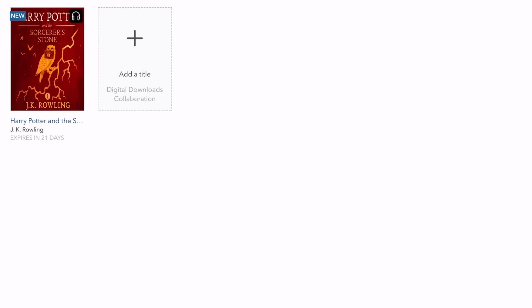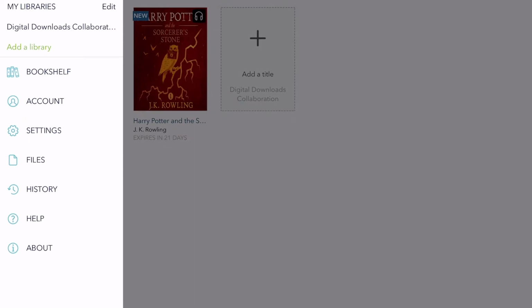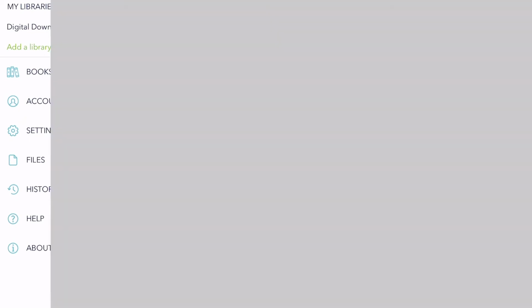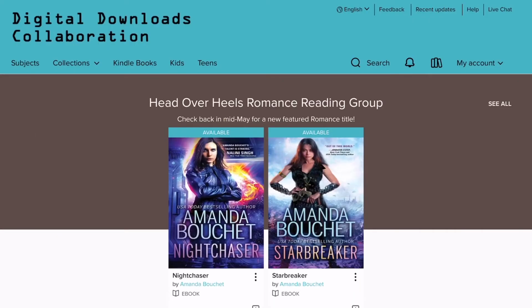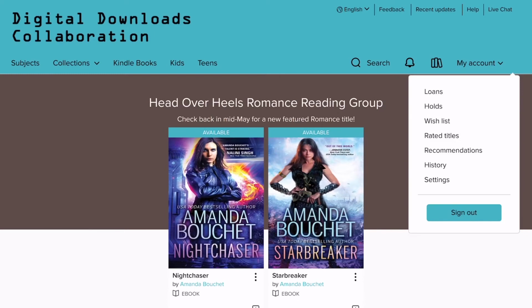And the process would be the same for a digital audiobook that you've downloaded and have been listening to. Just press, hold, and then select Return to Library if you do in fact want to return. Now, if you haven't already downloaded a copy of the book, you can go back to your account. So we'll go back to our menu, Digital Downloads Collaboration, and then we'll go back to our loan screen.